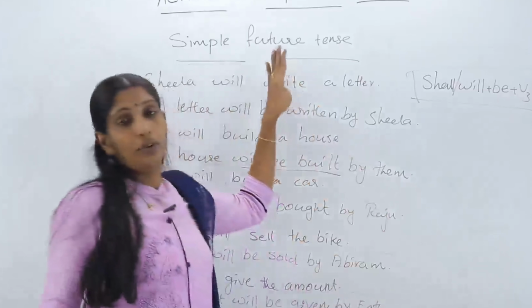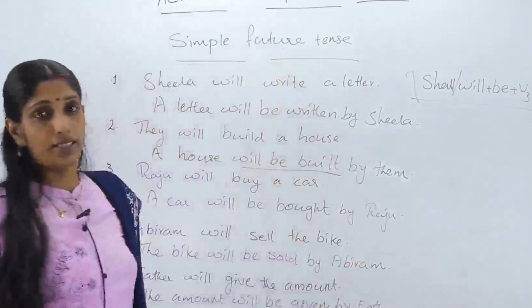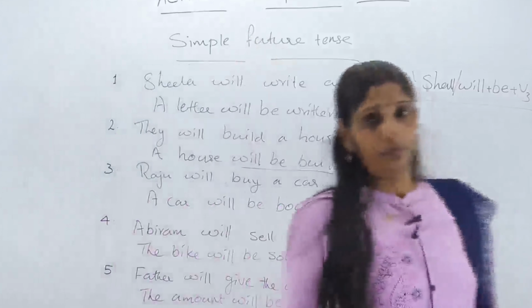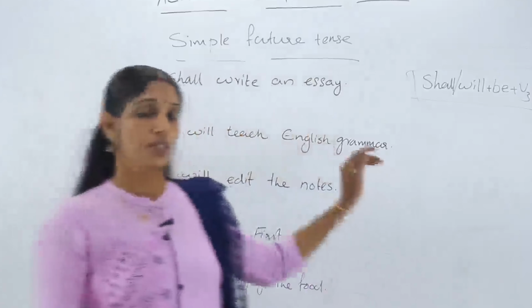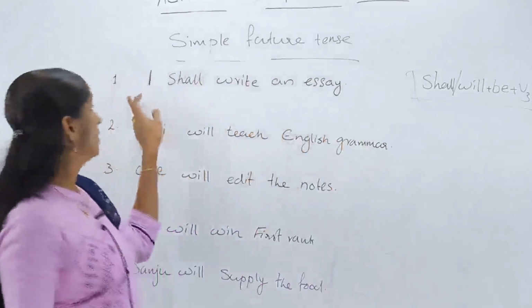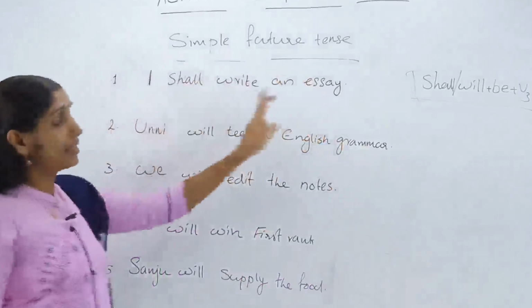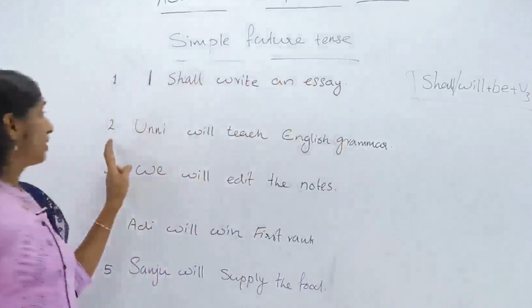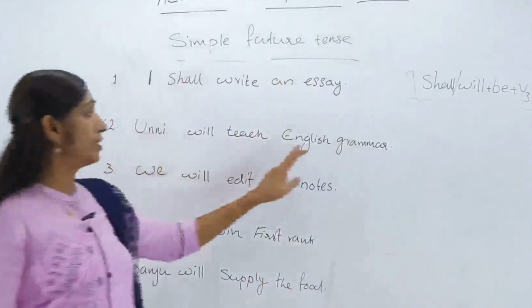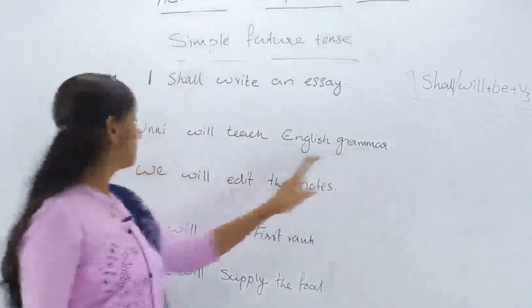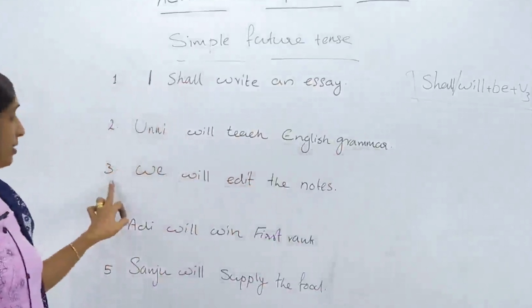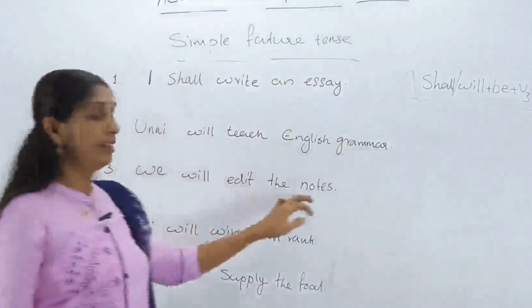Okay, then I will give you 5 more questions to practice. Please note it down. Okay, please note down the questions for practice. First question, I shall write an essay. Second question, Unni will teach English grammar. And the third question, we will edit the notes.